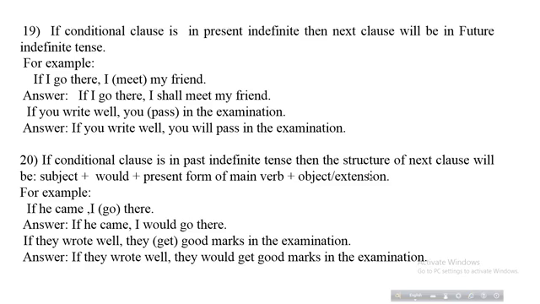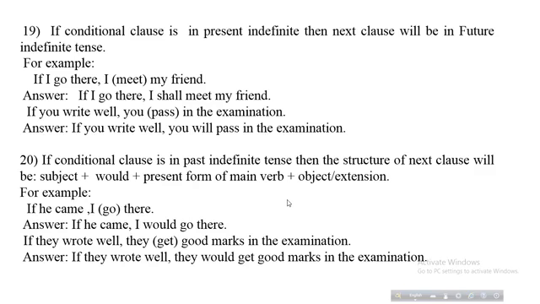Okay students, I am telling these rules again to you. Students, if conditional clause is in present indefinite, then the next clause will be in future indefinite. Okay students, here in this example, if I go there, this clause is in present indefinite tense.